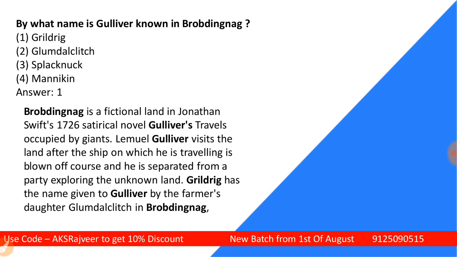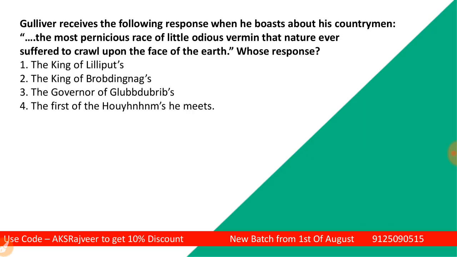So at Brobdingnag, Gulliver was considered as a baby boy, something like a baby boy, and he was, students, yes, a kind of pet for the farmer's daughter Glumdalclitch at Brobdingnag. So you can see, students. Now see another question.